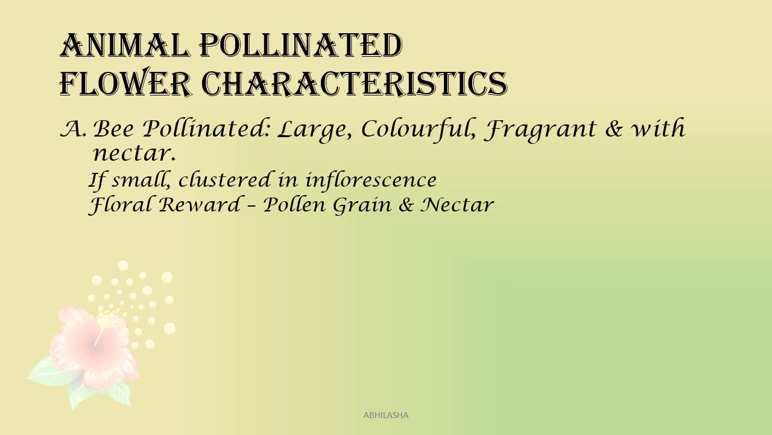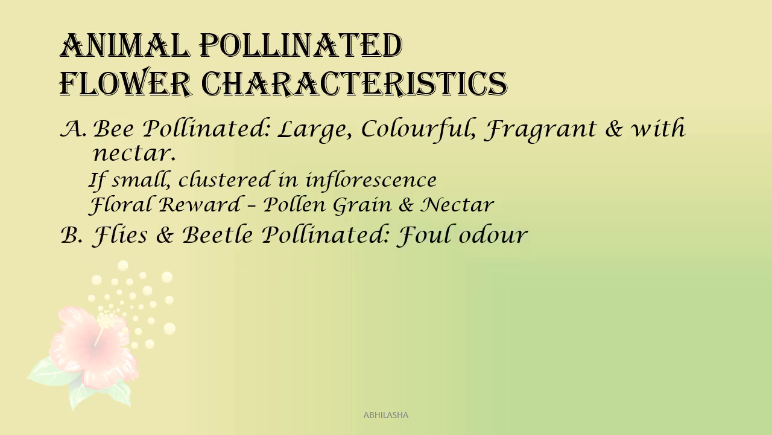If these are small, they'll be clustered in an inflorescence so that they appear bigger than their actual size. Now, in case of a bee pollinated flower, the animal which is visiting the flower should get something in return for which it would be attracted to the flower. This thing which the animal gets in return from the flower is known as floral reward. So in case of bees, the floral reward is pollen grain and nectar. Flies and beetle pollinated flowers will produce a foul odor because that is what attracts the flies and beetles.